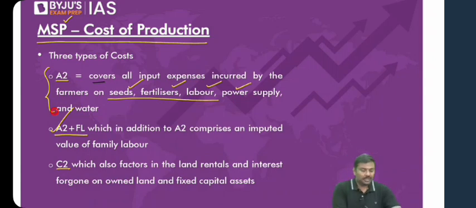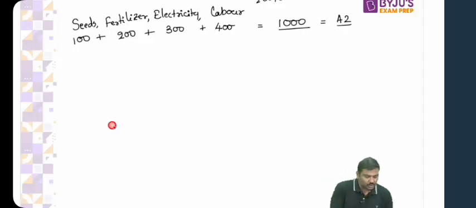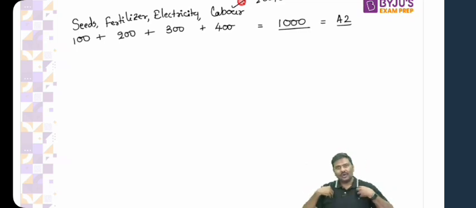A2 plus FL. What is this FL? FL stands for family labor. Now let's start. These are the inputs, 1000 rupees that I've paid. I've used 2 units of labor. Now is it also okay if I say that along with the 2 people who are working on the land, I will also work on the land? My spouse will also work on the land. Although she will not be happy, right?